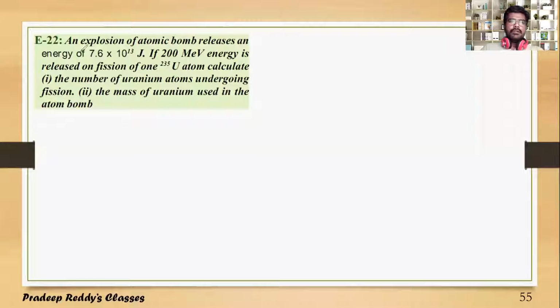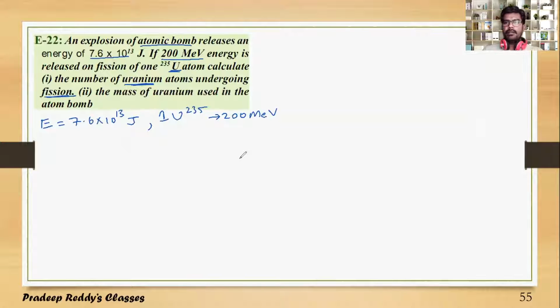So an explosion of an atomic bomb releases this much energy: 7.6 into 10 power 13 joule. And if 200 million electron volt energy is released on fission of uranium 235, so one uranium 235 produces only 200 million electron volt. Calculate how many uranium atoms are undergoing fission. You are supposed to calculate how many uranium atoms are undergoing fission.